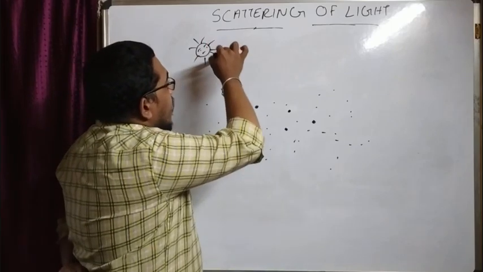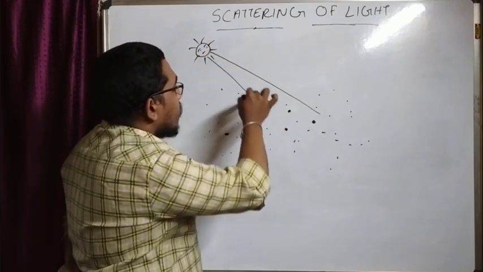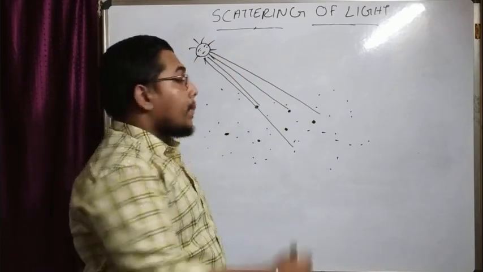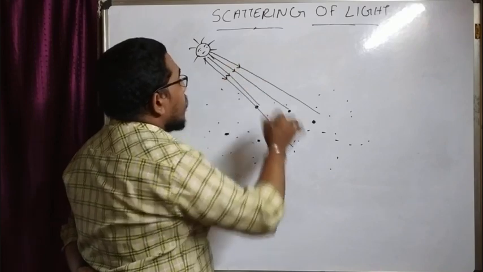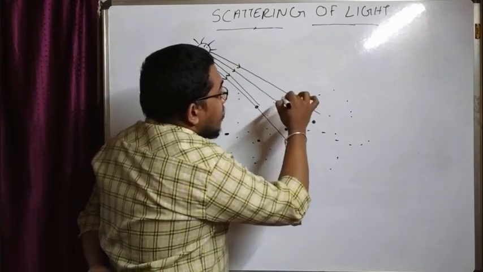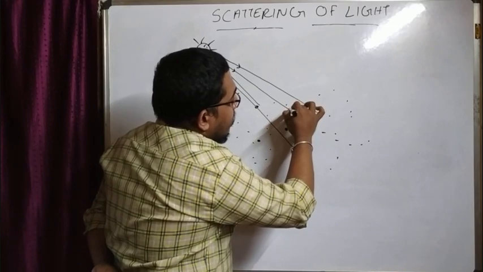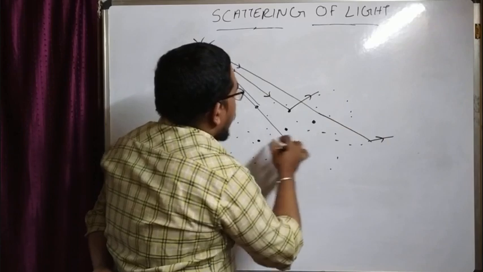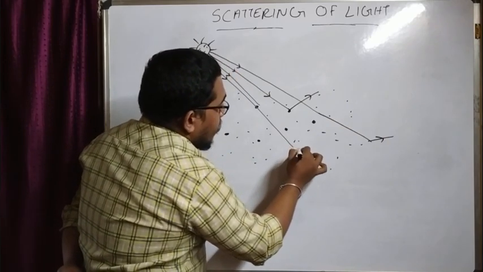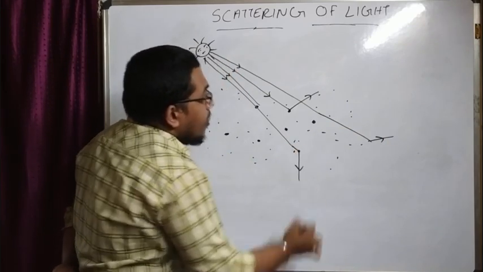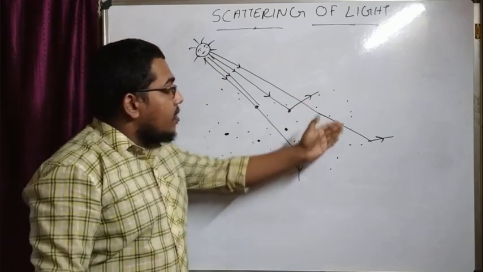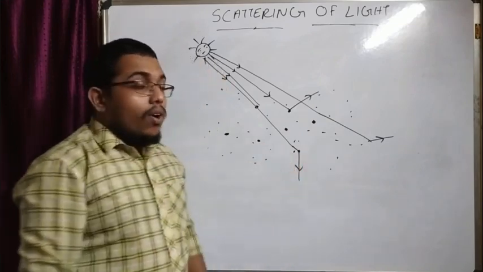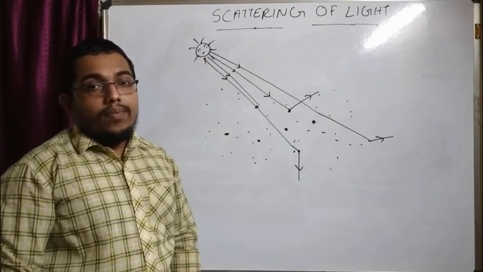When the sunlight enters the atmosphere, it hits the particles that are present in the atmosphere and deviates its path or reflects in different directions.